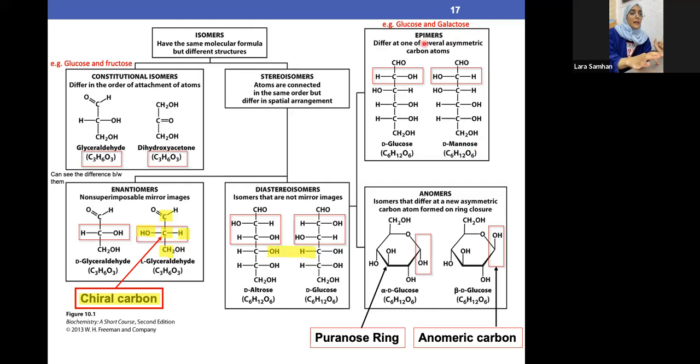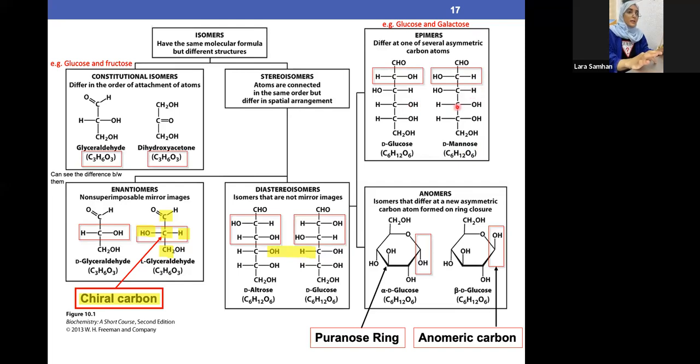Now we said epimer. Epi means one, so it's different in only one carbon. Let's see. For example, here we have CHO, it's the same. Here we have C, here we have C, but here the OH is on the right side, while here on the right side we have the H. So they only differ at one carbon. Let's continue. Here we have H on the right side, H on the right side, it's the same.